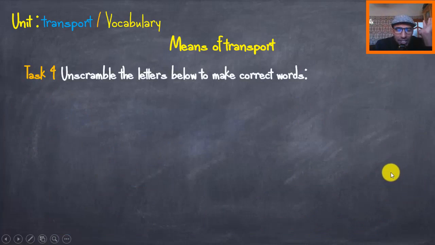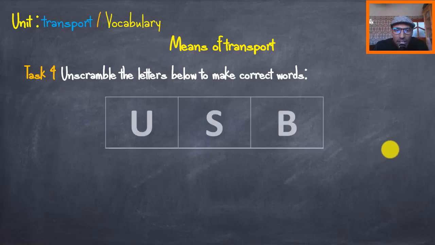We have here a very simple word game, which is letters and scrambling, okay? We have here some letters: U, S, and B. Can you think and rearrange the letters in order to come up with the correct word related to the means of transport?